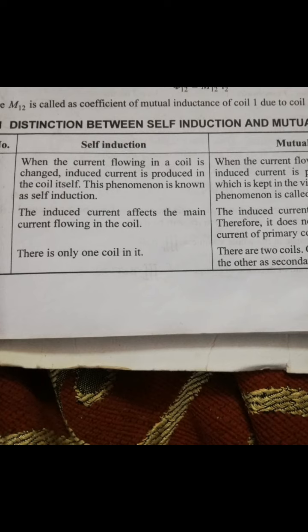That is mutual inductance. The coefficient of mutual inductance is denoted with capital M, and the flux phi is proportional to current I, so when we remove the proportionality constant, phi is equal to MI.